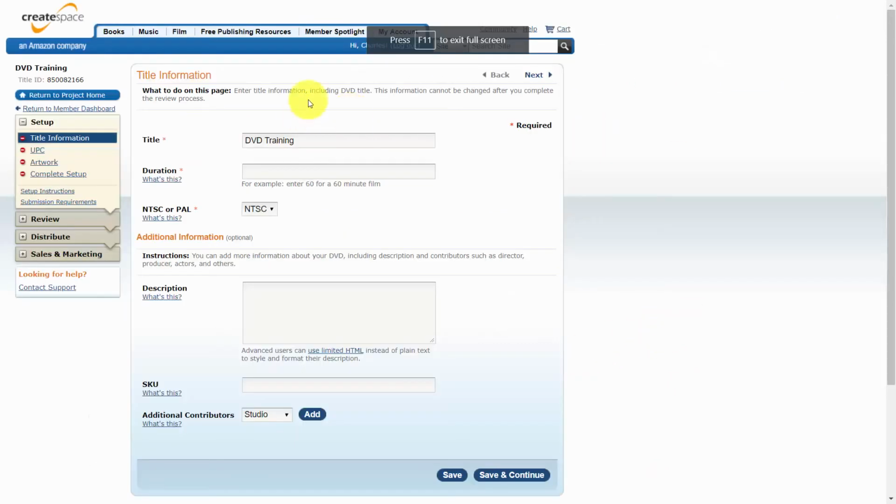So again, one more way for you to repurpose your video content is to make it available on DVD and then make that DVD available on Amazon. And again, the difference here is that you can be promotional on your DVD. There are no prohibitions for you to mention your website and your existing business.